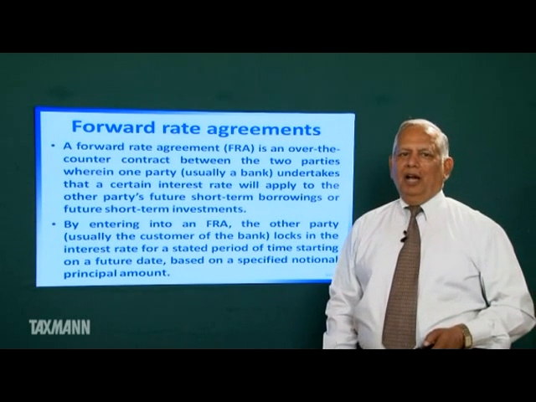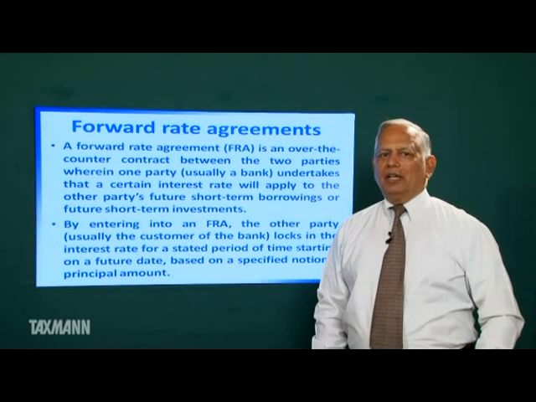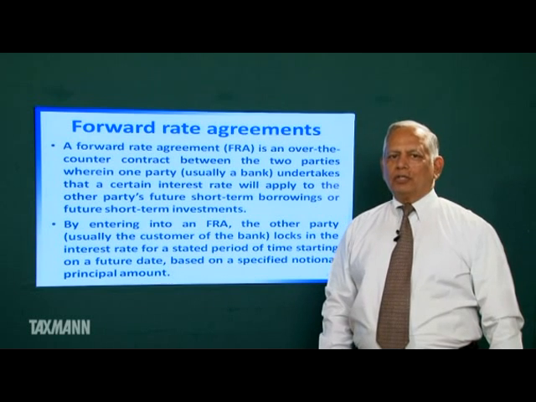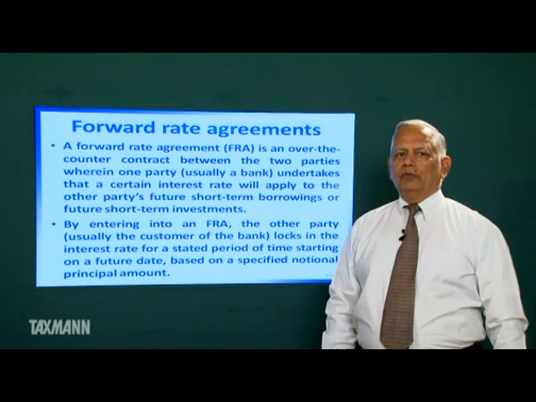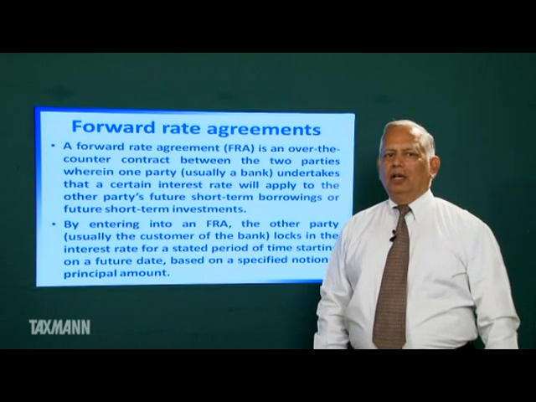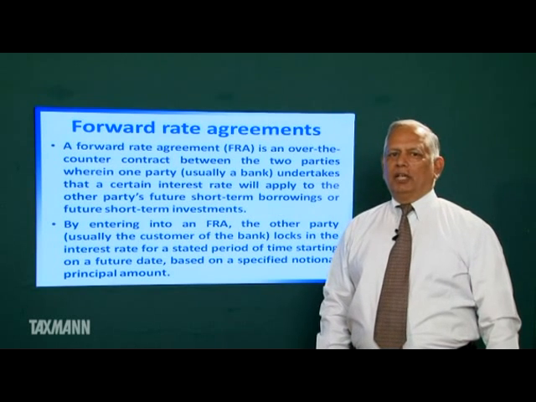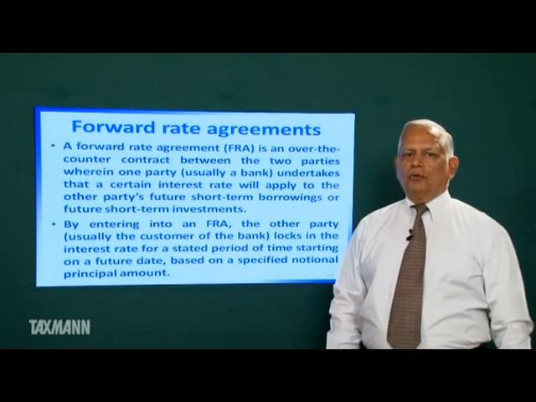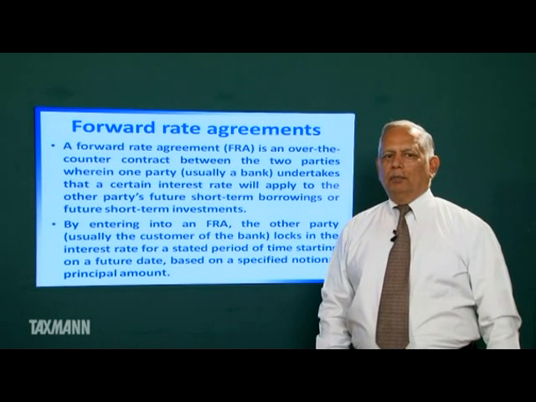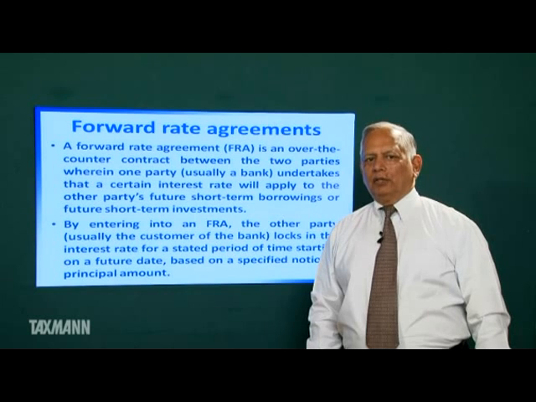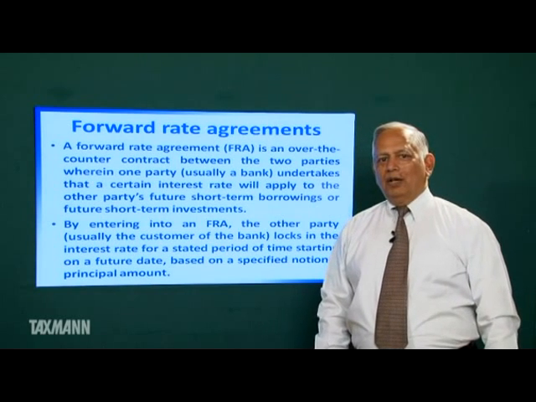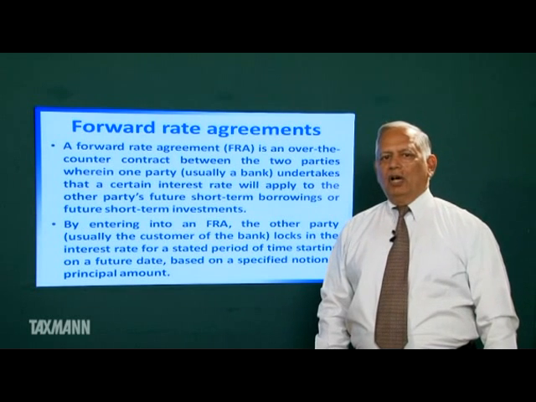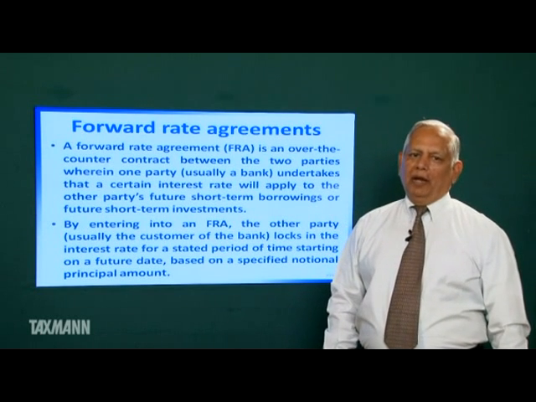When the customer enters into a forward rate agreement, the bank assures that on his future borrowing or investing program, a fixed rate will be applicable. If the customer suffers loss on account of change in interest rate, the bank compensates him for that loss. But if the customer gains on account of change in interest rate, he passes all the gain to the bank.